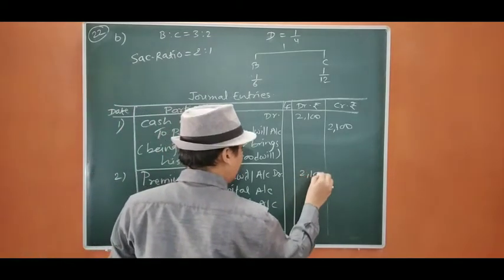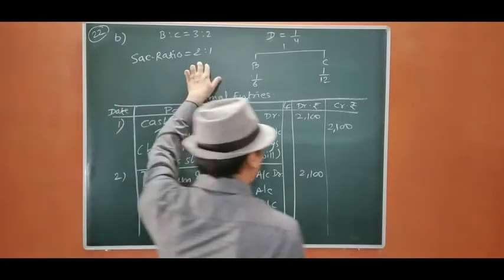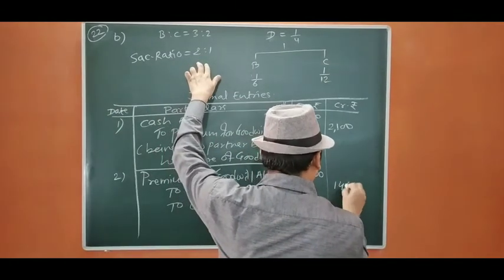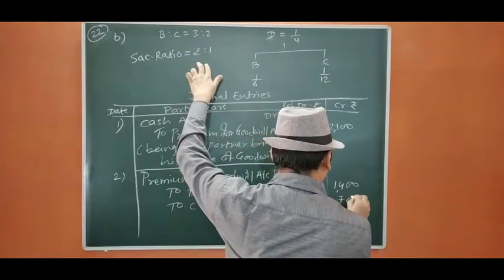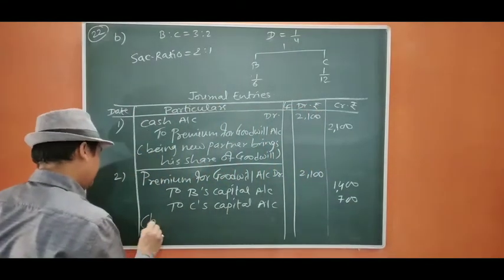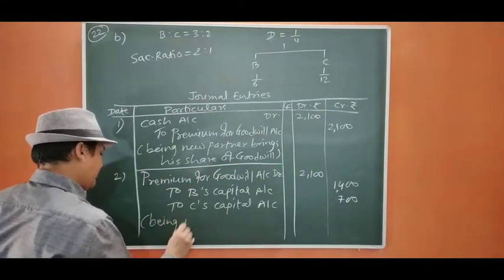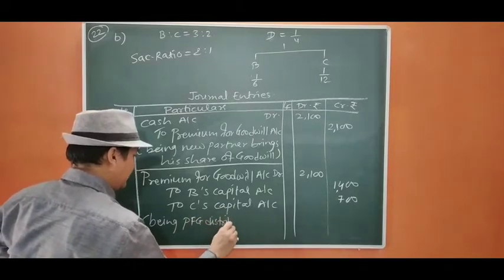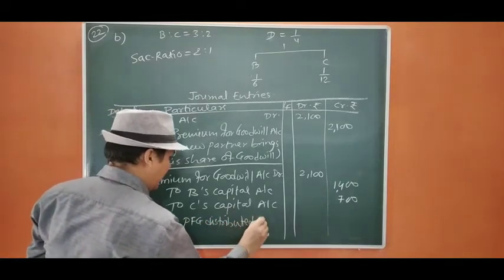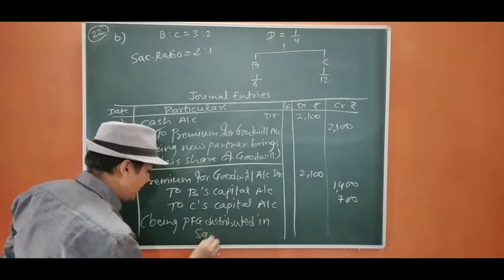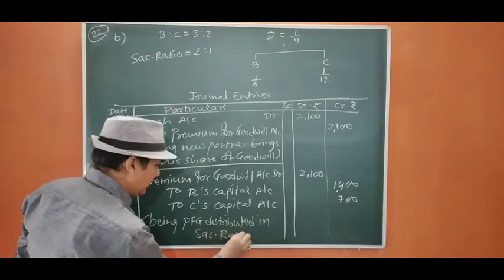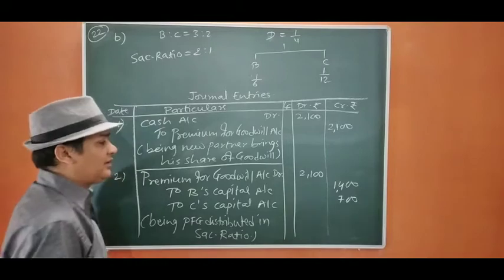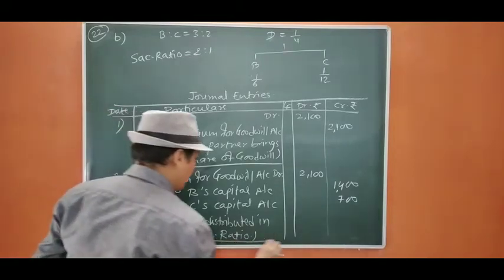This is 2100. We are going to distribute in 2:1, so 1400 and 700, being PFG distributed in sacrificing ratio. Okay. Now this is the end of question number 22.